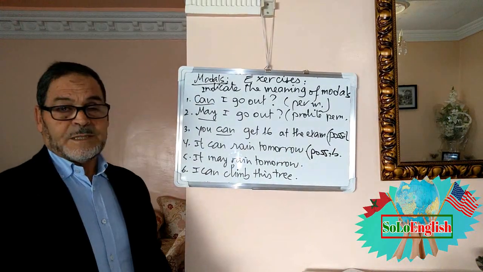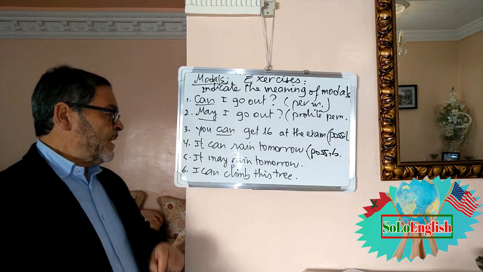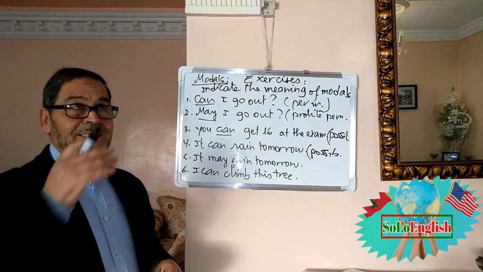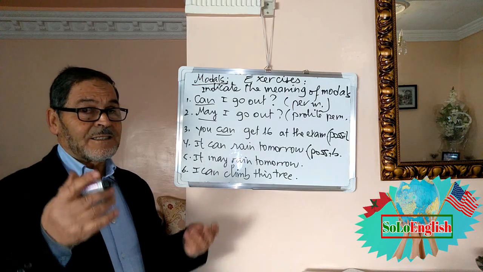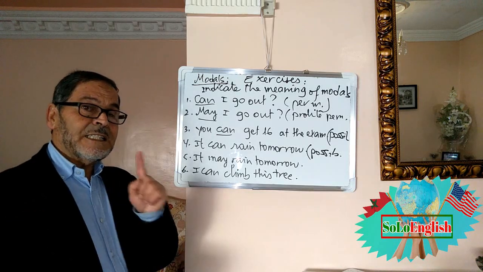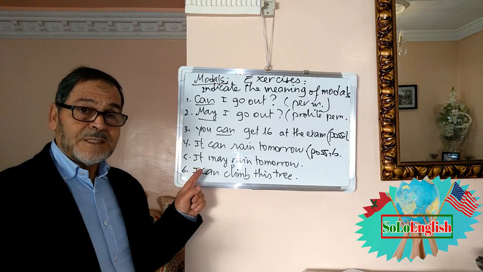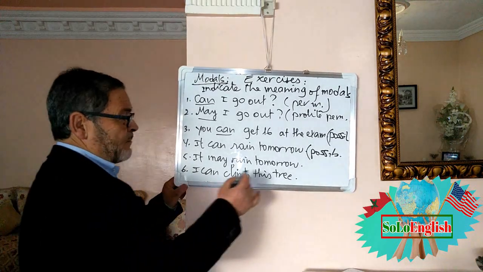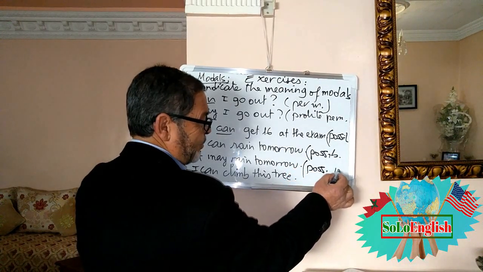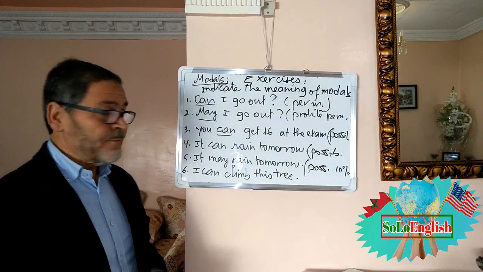It can rain tomorrow, a possibility, where I have 50% or 60% that it will rain. If I say it may rain tomorrow, when I am in June or July, and the sky is cloudy and it is windy, I say it may rain tomorrow, because normally it doesn't rain in June or July, but sometimes it may rain. So it may rain, it is a possibility, but just 10% or 5% or 7%, it depends on the conditions of the weather.